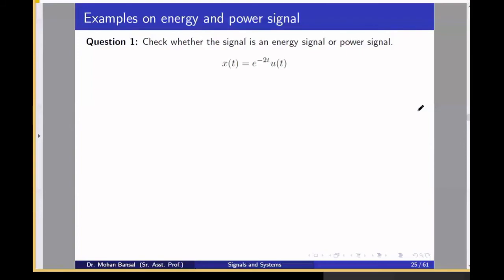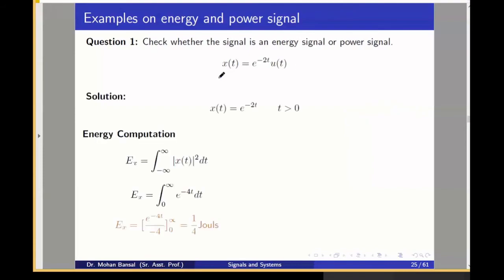Now, these are some examples on energy and power signals. First, let me know what is this. Is this an energy or power signal? Yes, it is an energy signal. You can see that it is e to the power minus 2t u(t). This signal is defined like this. For t tending to infinity, its value will be 0, and at t equal to 0, its value will be 1. So it is an exponentially decaying, bounded signal. So this signal is definitely an energy signal. For computation, you will have to use this integration. You substitute the x(t) value and compute. You get the energy value 1 divided by 4 joule.